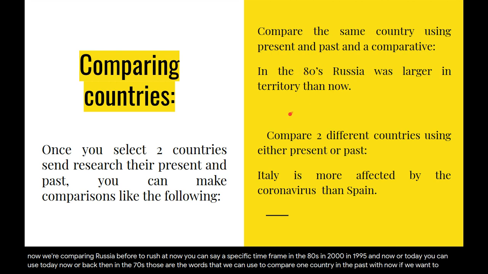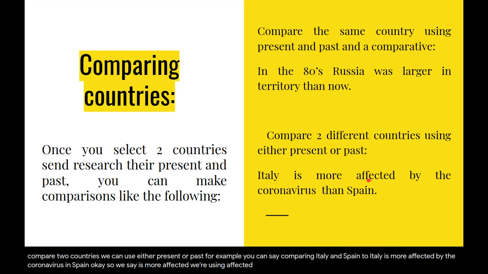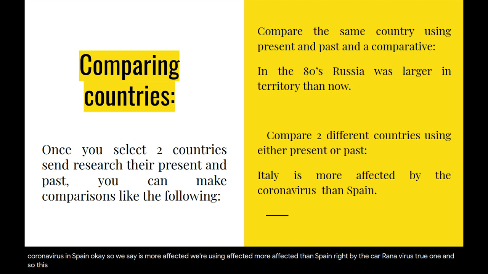If we want to compare two countries, we can use either present or past. For example, comparing Italy and Spain, you can say Italy is more affected by the coronavirus than Spain. Okay, so we say is more affected. We're using affected, more affected than Spain, right? By the coronavirus. And so this seems difficult, right? Or that's what some people think. So let's go and see how to prepare and do this section.